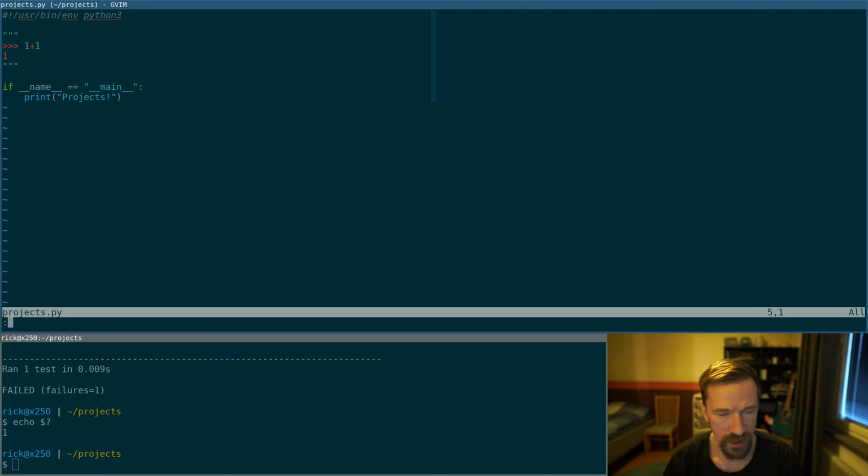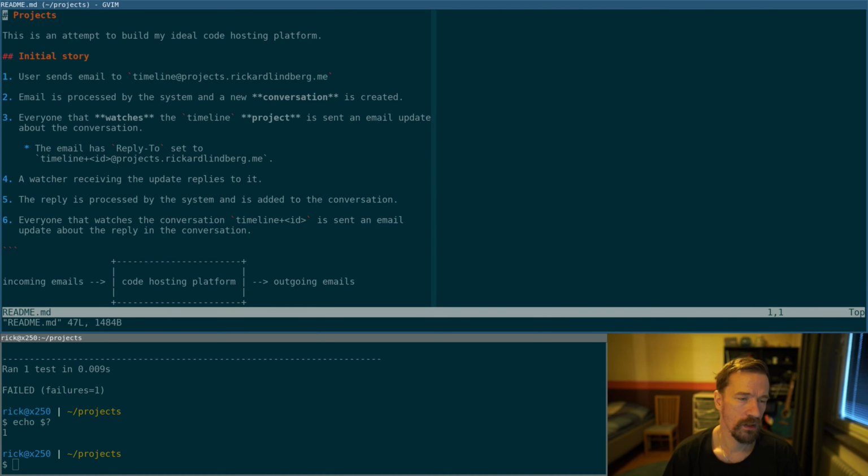Let's have a look at the README file at what I'm thinking this should be. So yeah, this is an attempt to build my ideal code hosting platform, and I've outlined the initial story here. So what is the first thing that this system should do? So first thing is that someone sends an email to this project email address. And this email is processed by our system and a new conversation is created.